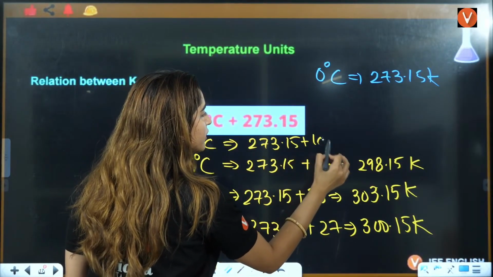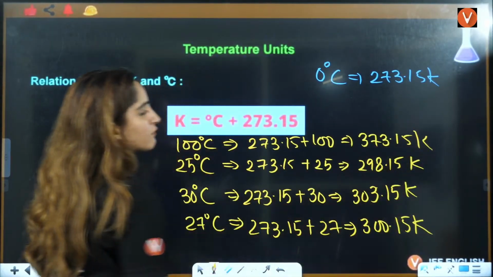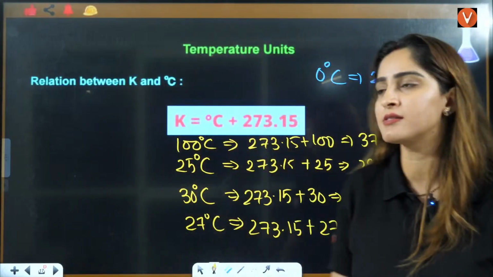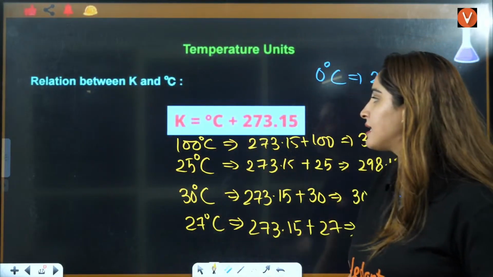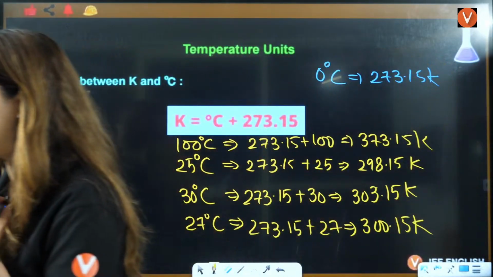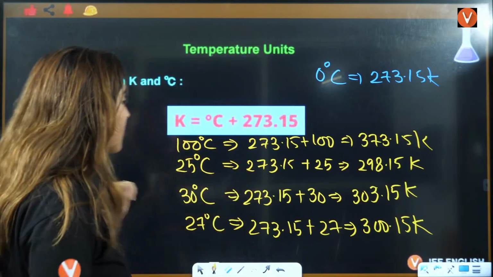273.15 plus 100 will correspond to 373.15 Kelvin. These are the most common temperatures that you will see, especially 25 degrees Celsius, 27 degrees Celsius, 100 degrees Celsius. These are some of the very common temperatures that you will see in the upcoming numericals of physical chemistry, right? Okay.